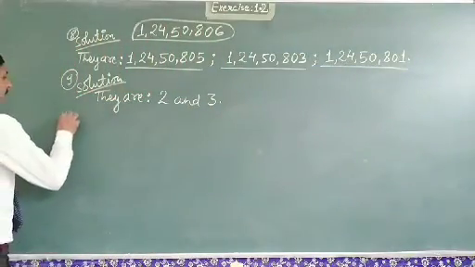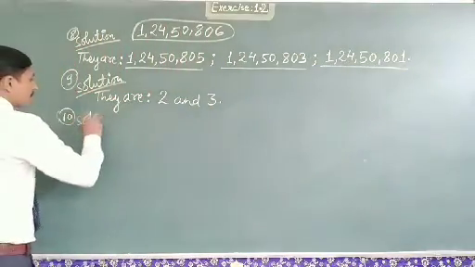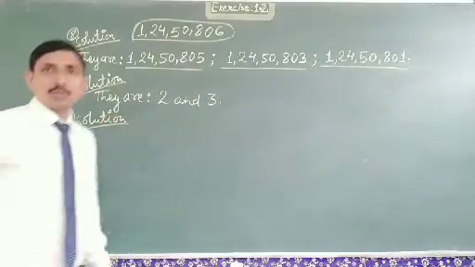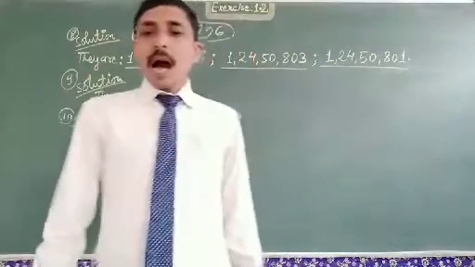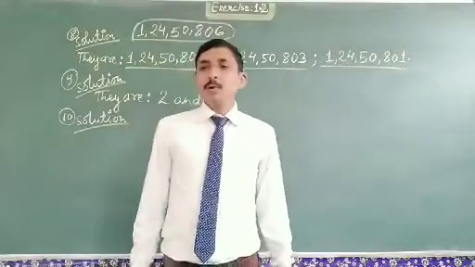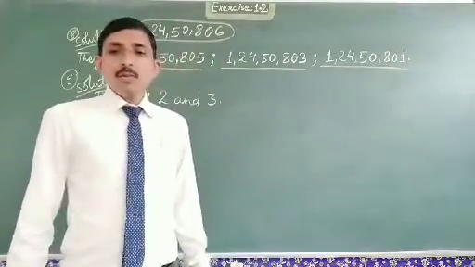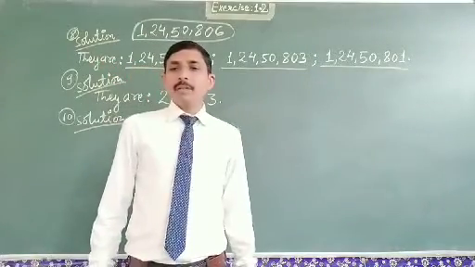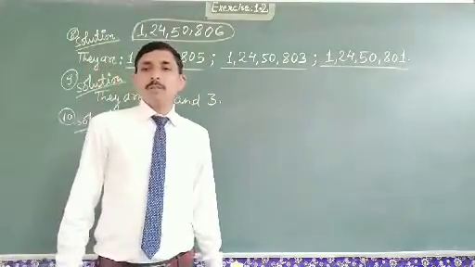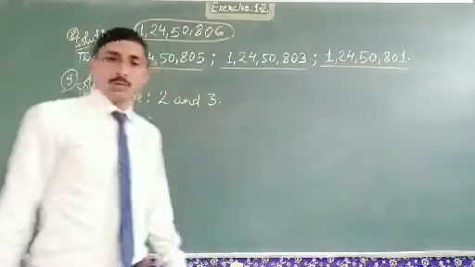Now question number 10. How many whole numbers are there between 417 and 4321, in which 417 and 4321 are not included?